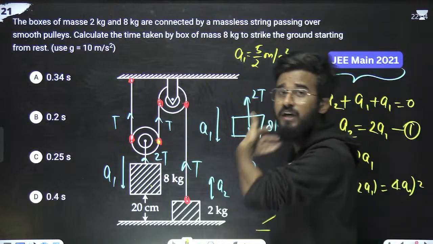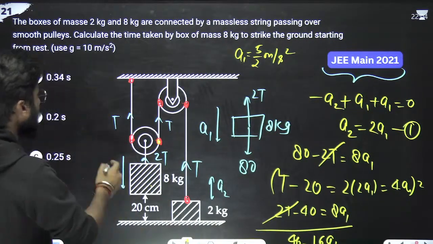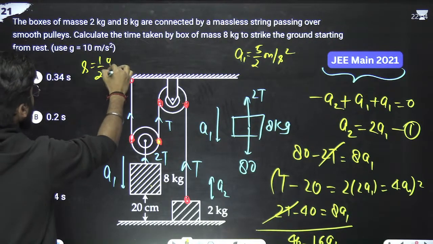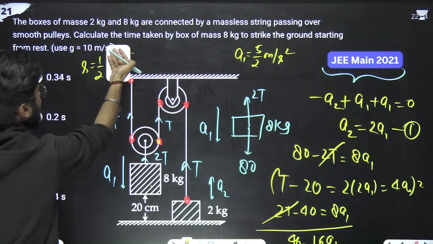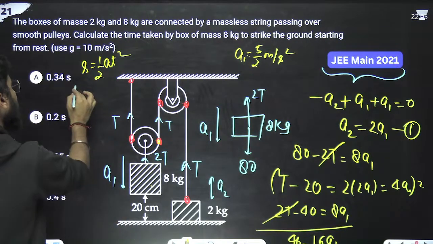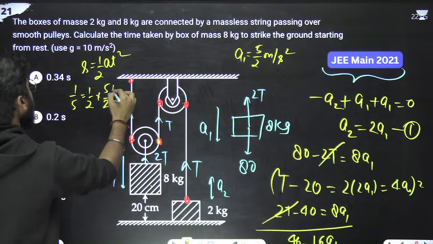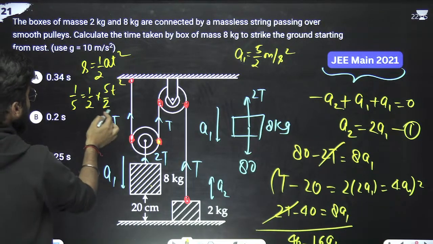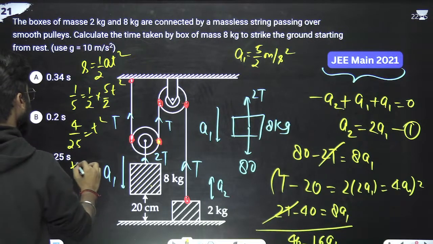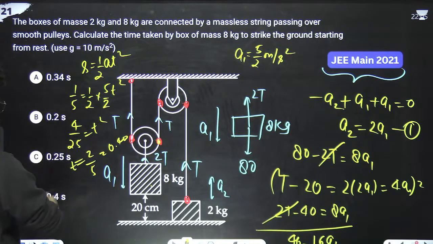Now we have to find the time taken. So this is the acceleration and this is the distance. We know that s is equal to half at square. S is 20 centimeter, means 1 by 5 meter. That is equal to half into 5 by 2 into t square. What is it? 4 by 25 is equal to t square. So t is 2 by 5, means 0.4 second. D option is correct.